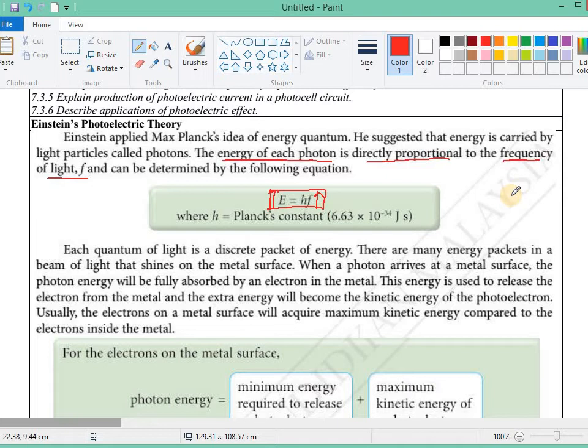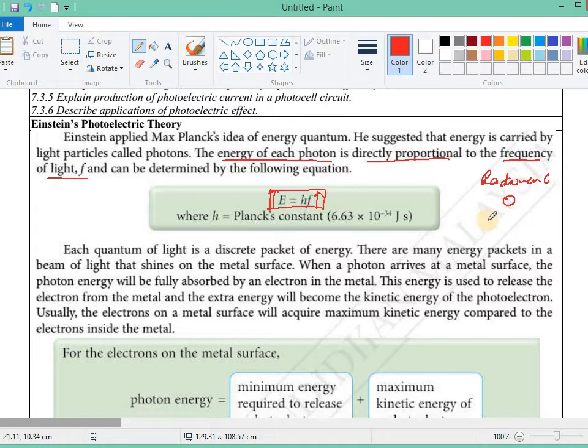the electromagnetic wave. There are a lot of types of electromagnetic wave, right? From radio wave to microwave to infrared to visible light to ultraviolet to X-ray to gamma ray. So the photon of radio wave, because the frequency is very low, has very low energy.